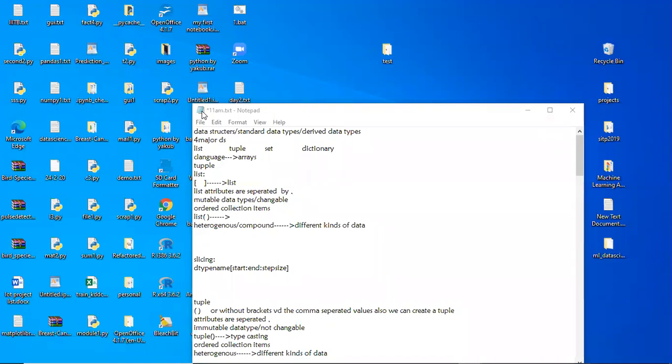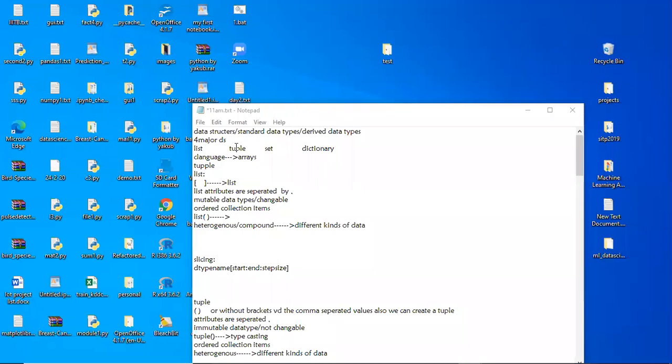In today's class, we will discuss the list concept as well as the tuple data structure. After finishing these two data structures, we will move to the new data structures called set and dictionary. Between list and tuple, we have a little bit of similarity. That's why first we will discuss these concepts. Compared to the C language, in C we have the concept called arrays.